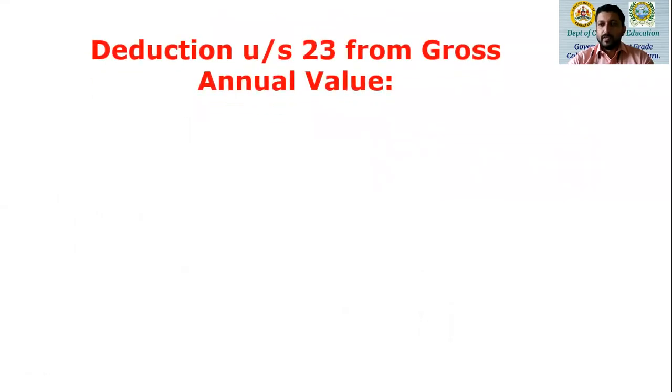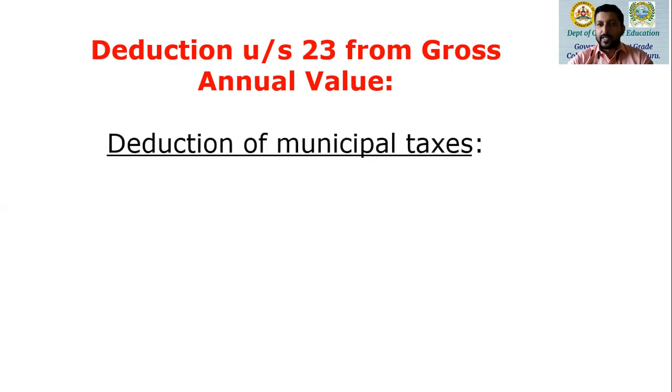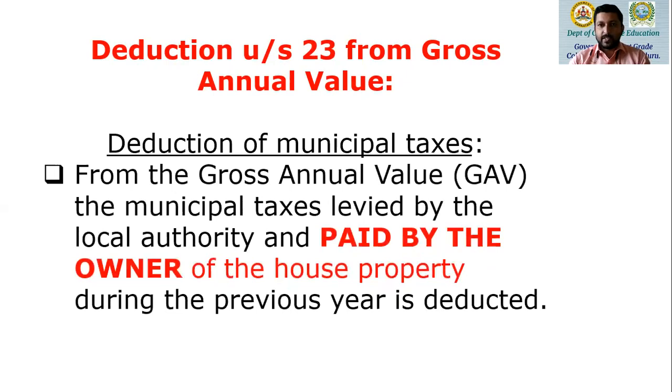As far as deduction under section 23 is concerned, there is only one deduction that is allowed from gross annual value, and that is deduction of municipal taxes. From the GAV, that is the gross annual value, the municipal taxes levied by the local authority and paid by the owner of the house property are deducted. So I stress, paid by the owner of the house property during the previous year.